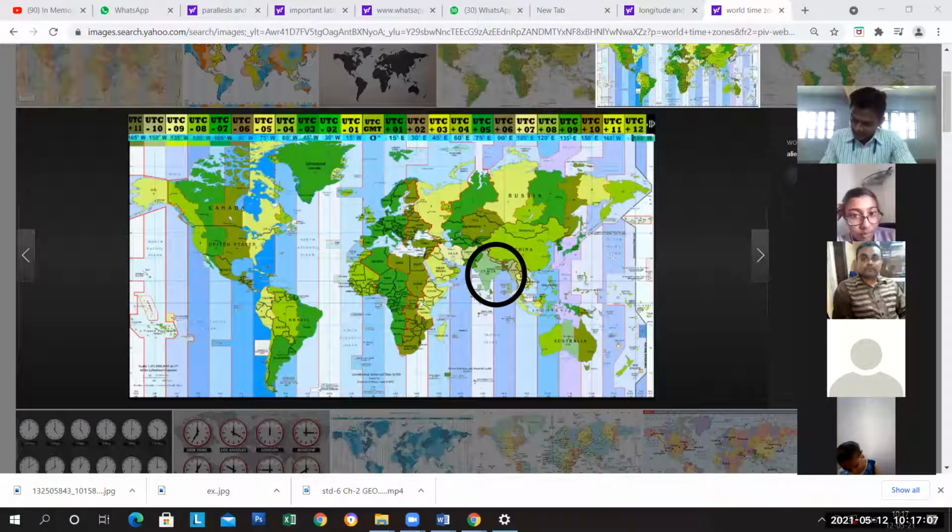In India, the time of Allahabad city, which is situated at 82.5 degrees longitude, is used as the standard time for the whole country. Allahabad is situated here in India. So it is taken as the standard time.